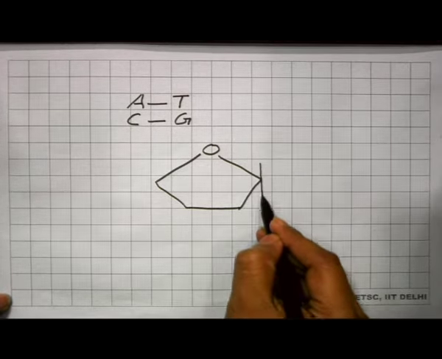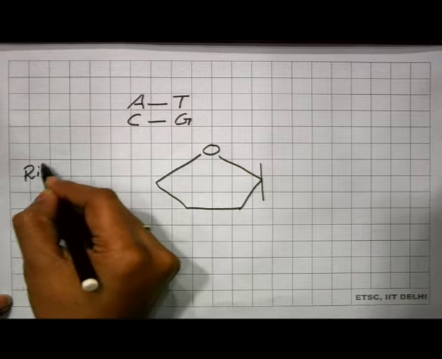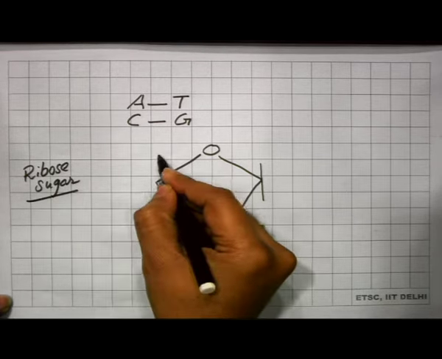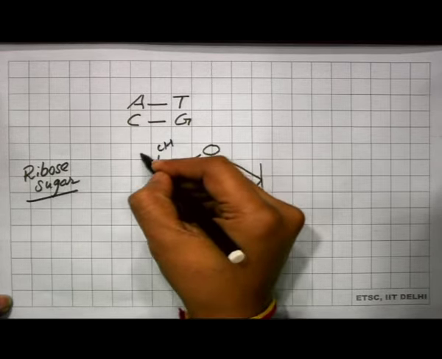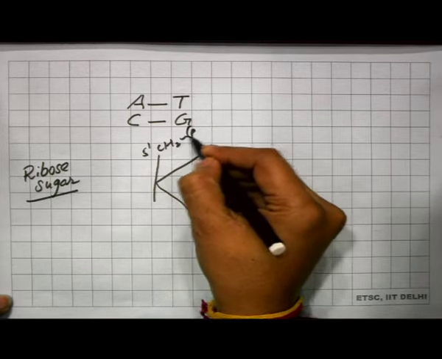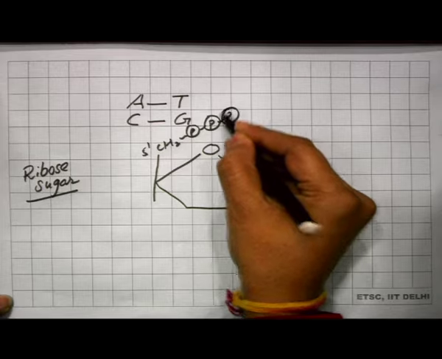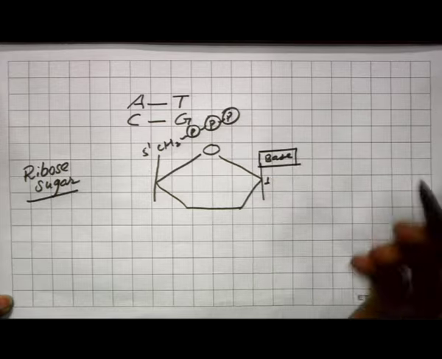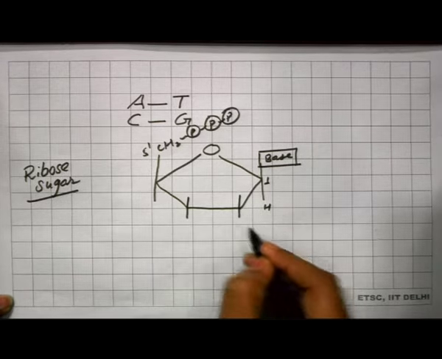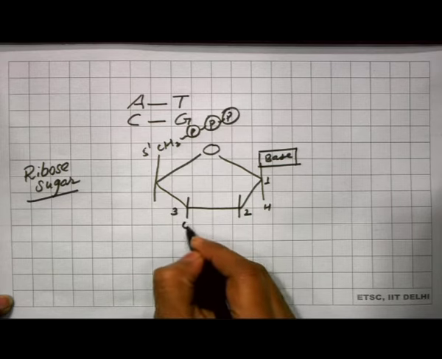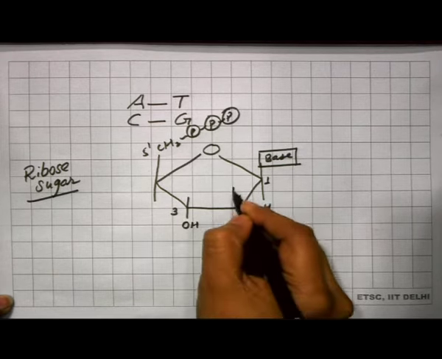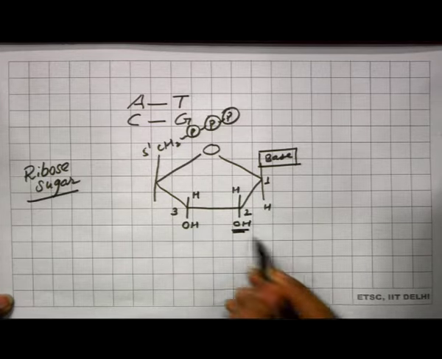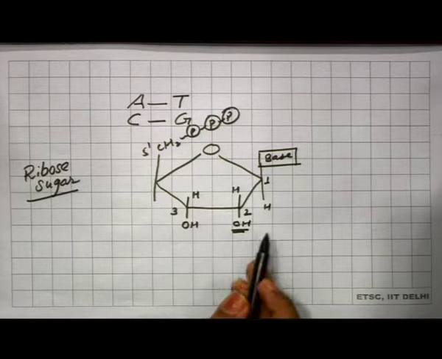So, in case of RNA, the sugar is ribose sugar. At the 5th number of carbon, they have a phosphate group. At first number of carbon, they have a nitrogenous base, and at second number of carbon and third number of carbon, they have an OH group. In case of DNA, at second number of carbon, OH is not there, hydrogen remains there, that is why it is known as deoxyribose sugar.